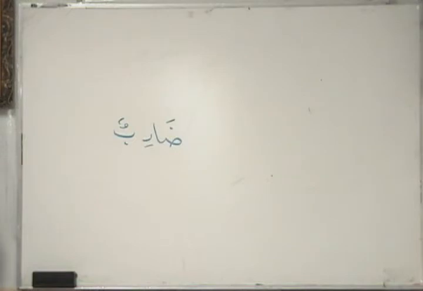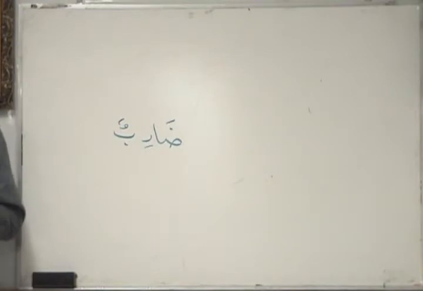Remember the 6 categories we did? There are 6 categories, right? With fatha in the madi, you can have fatha, kasra, dhamma in mudari. With kasra in madi, you can have fatha and kasra in mudari. With dhamma in madi, you can only have dhamma in mudari. So those are the 6 forms. And that's how you define anything that's mujarrad. Any mujarrad that's given to you, ism or fi'al, to fully know it, you have to know what the ayn al-madi has and what the ayn al-mudari has.